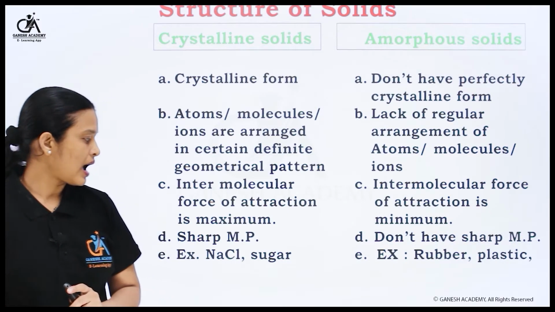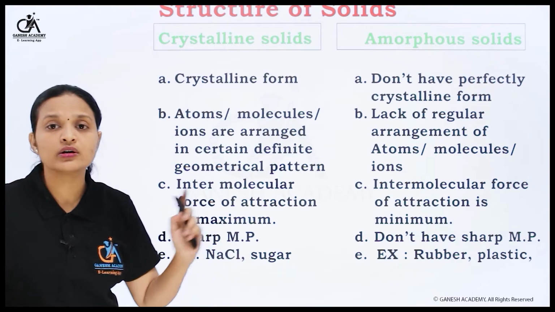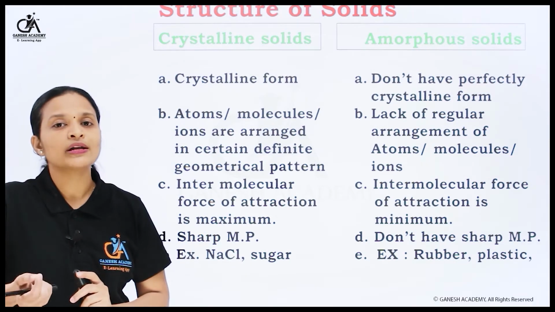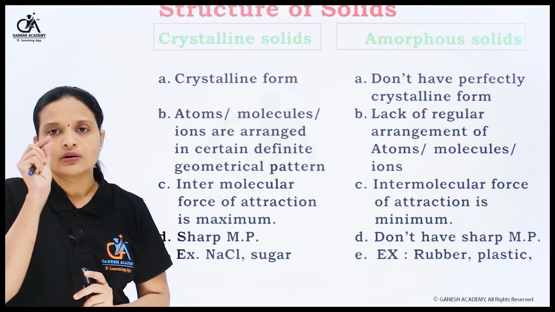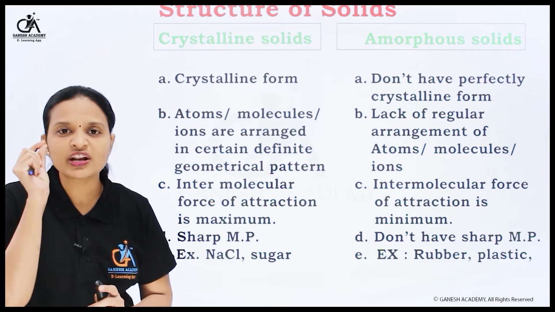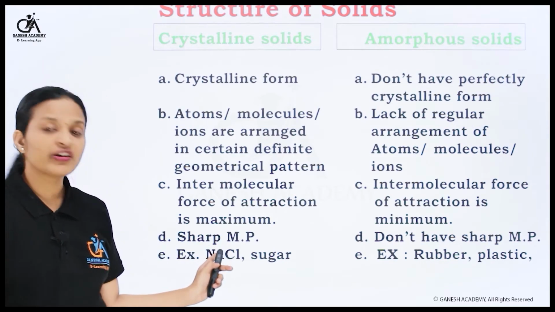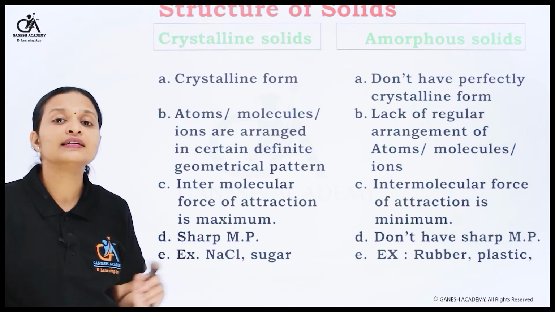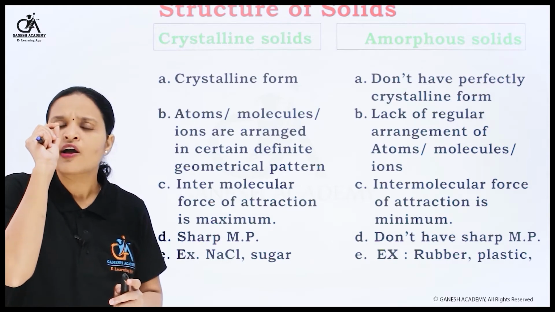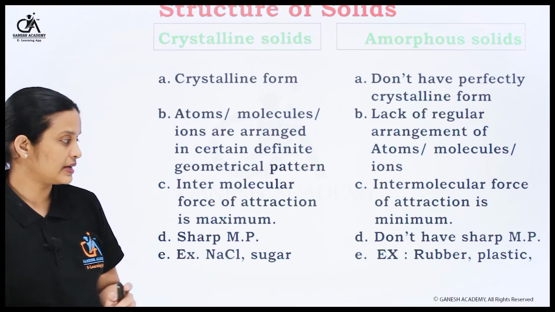Examples of crystalline solids are NaCl or sugar. Sugar is a common example, you already know. Crystal form का एक particular shape रहता है. There is a particular arrangement of the atoms of that sugar. Or NaCl, it's a salt. If you observe, very small crystals of sodium chloride are present.